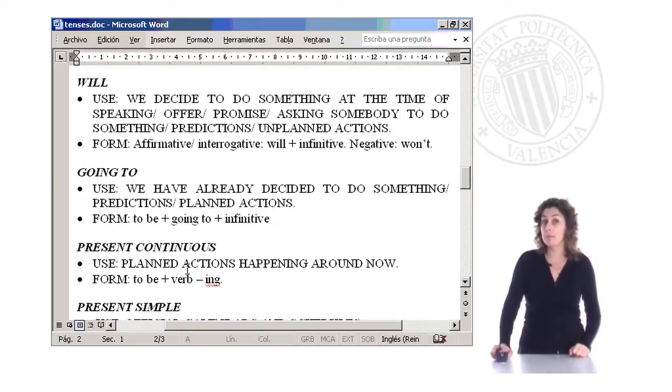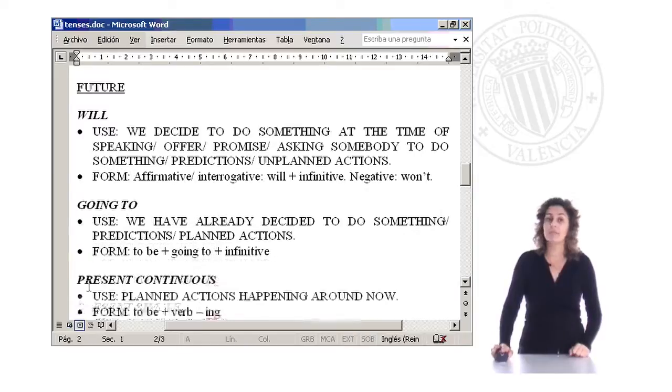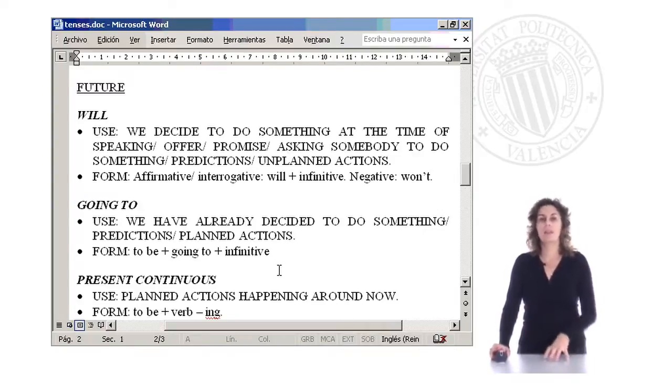Going to is used when we have a planned action. We want to do something that is planned. I'm going to present comparison next week, right? This is a plan. I know that it's going to happen because I have everything arranged, etc. I'm going to Paris next month.